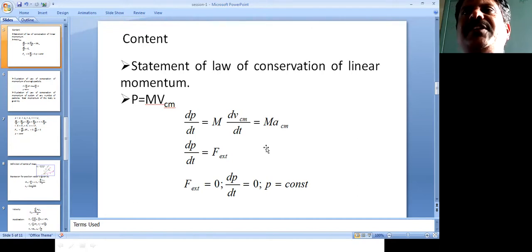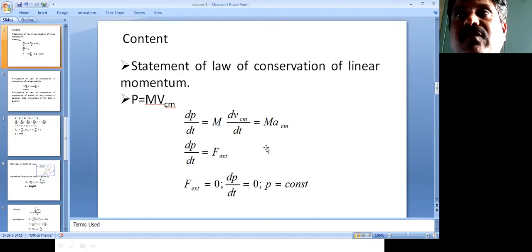So the exact statement of the law of conservation of linear momentum is: the vector sum of the linear momentum of all the particles in an isolated system remains constant in the absence of any external forces. Or, in reverse, in the absence of any external force, the vector sum of the linear momentum of all the particles in an isolated system remains constant.